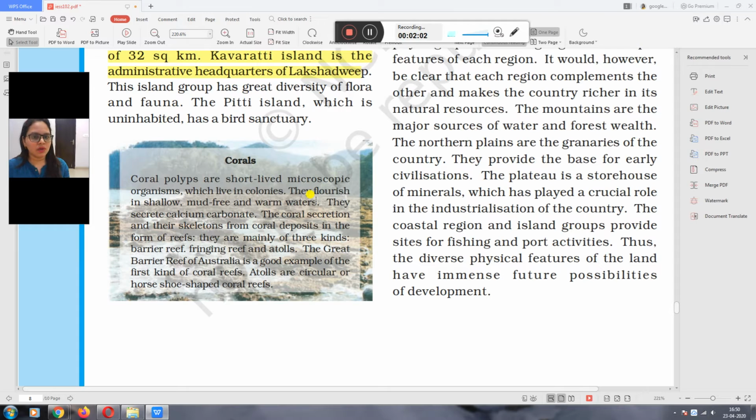This hard surface is known as coral. I repeat, small creatures living in oceans, when they die, the liquid material from their body converts into a hard surface. This hard surface forms islands.